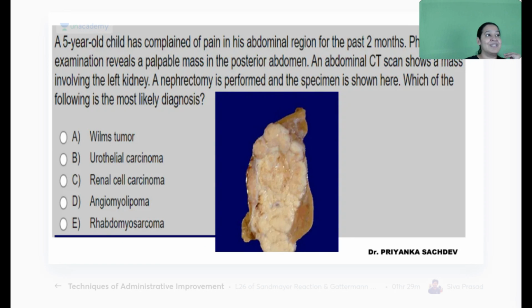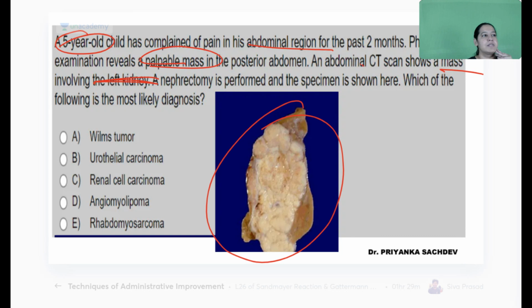Next question. Based on the same concept. 5-year-old child is there. Again, a child having abdominal pain. Physical examination, a mass is there in the abdomen. CT is showing a mass in the left kidney. So this is the left kidney. Tell me which mass it is. There are 5 options. What is correct?